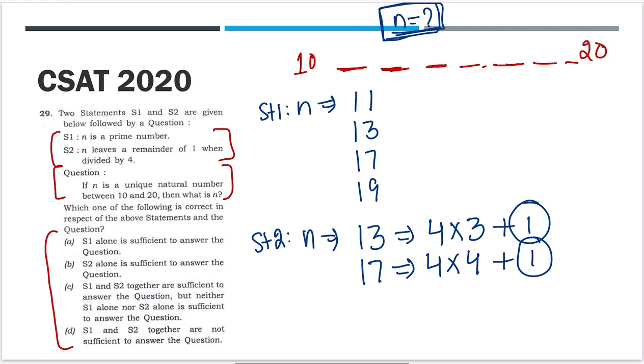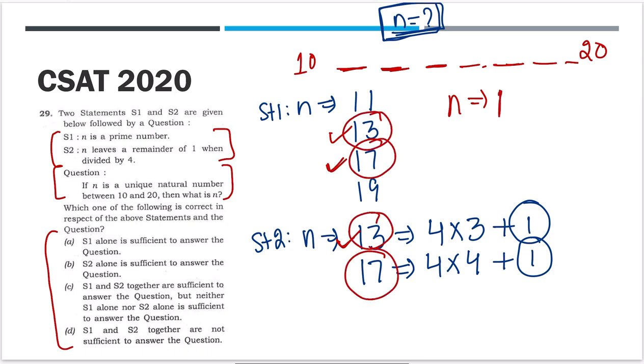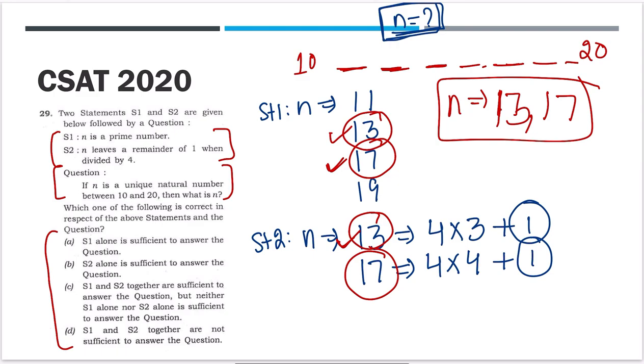Now the question is, give me that one unique number. N is only one number, no more than one number. Now which numbers are possible? N could be 13 because 13 is coming from both, or N could be 17. So 13 and 17 are two numbers which N could take. Using both of these statements, we are still not able to find that one unique value of N. We have found two values, but not one unique value.